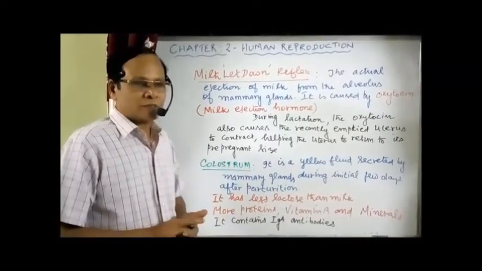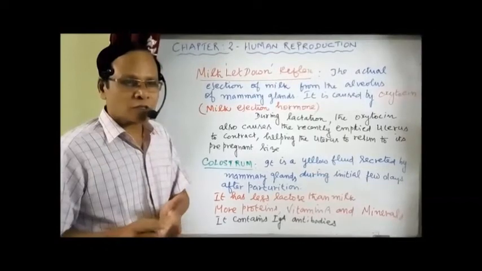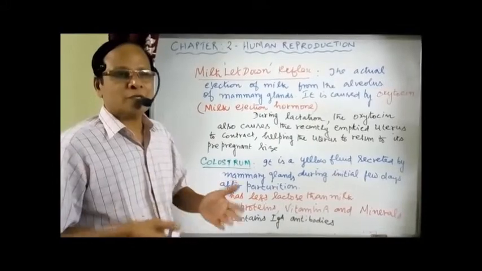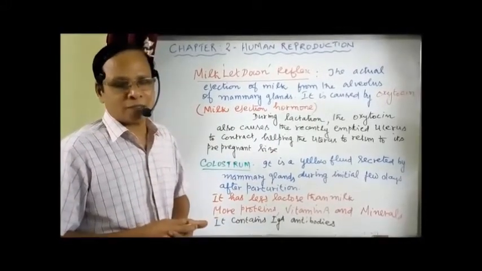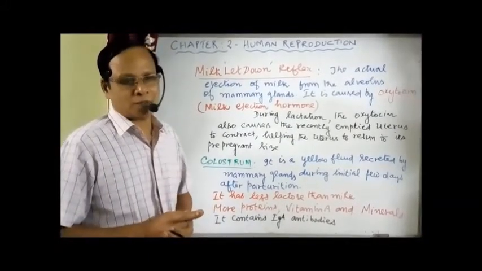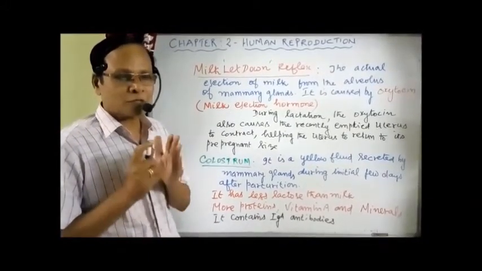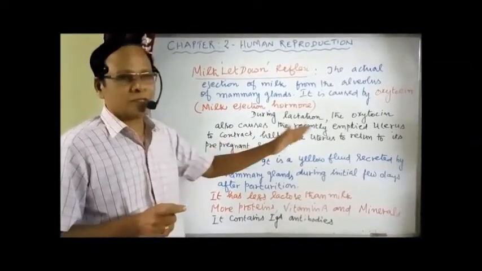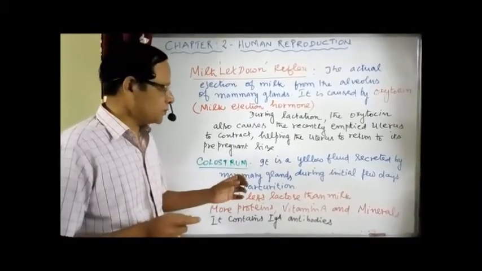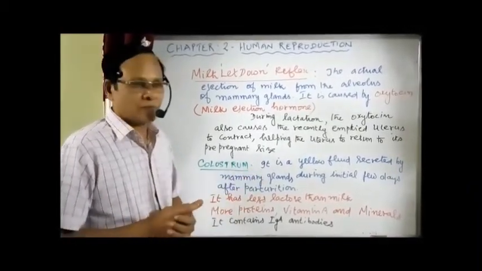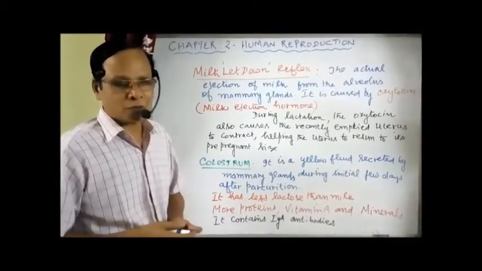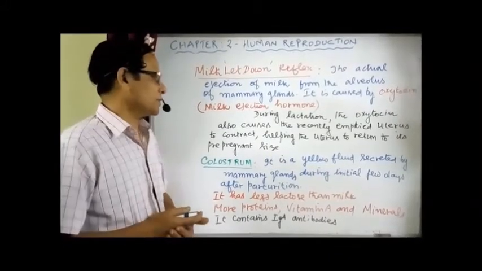Now what is its importance? It has less lactose than cow's milk. That is number one. And it contains more proteins, vitamin A and essential minerals. It also contains IgA antibodies. The IgA antibodies give protection to the digestive tract of the infant against bacterial infection. So the immunity power is developed because of IgA. The colostrum is responsible for the growth, repair of tissues, immune system maturation, etc.